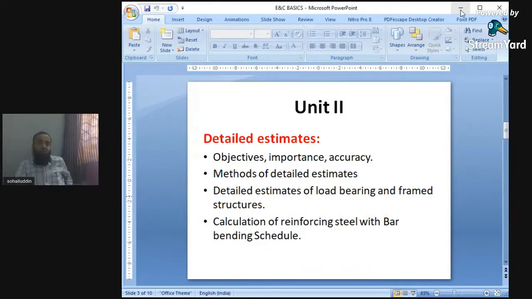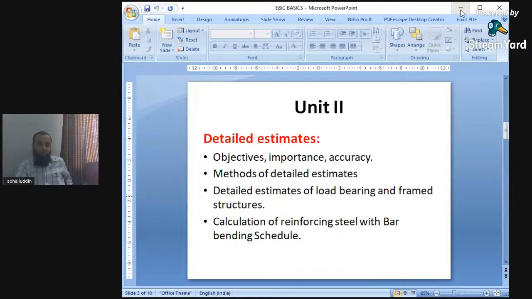So we are finding out the various quantity of steel. In unit number 2, that is the 4th point, that is calculation of reinforcing steel with bar bending schedule. So BBS plays an important role. BBS, bar bending schedule. So there is a table. Schedule is nothing but a table.